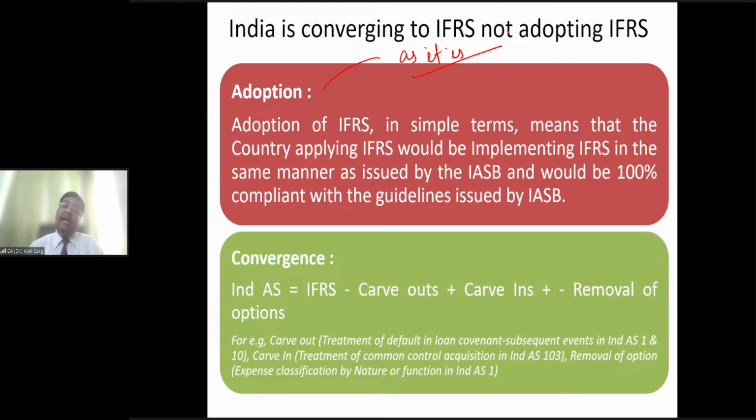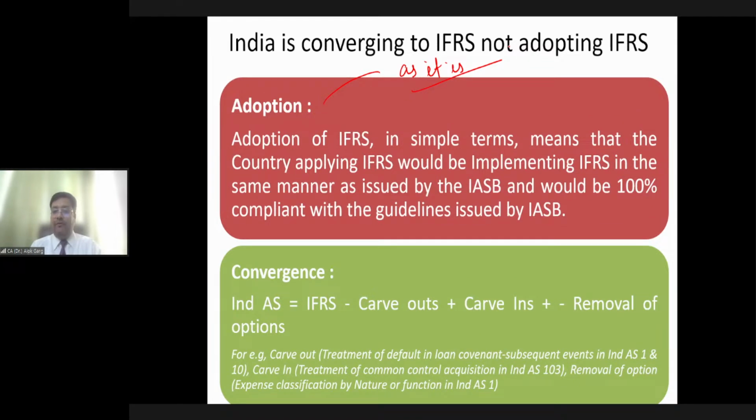Like Singapore has converged IFRS. That is why they are not calling it IFRS. They are calling it SGFRS, Singapore Financial Reporting Standard. Malaysia has converged IFRS. That is why they are calling it Malaysian Financial Reporting Standard. Hong Kong has converged IFRS. That is why they are calling it HKFRS, Hong Kong Financial Reporting Standard. Bhutan has converged IFRS. That is why they are calling it BFRS, Bhutan Financial Reporting Standard. Is that clear to all of you?